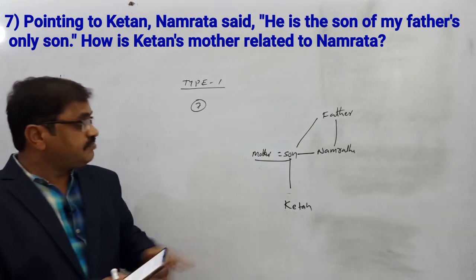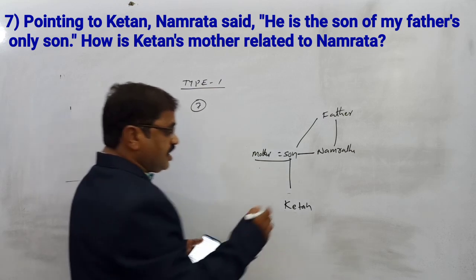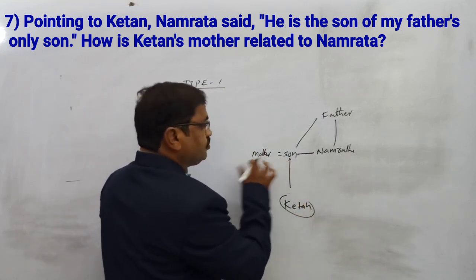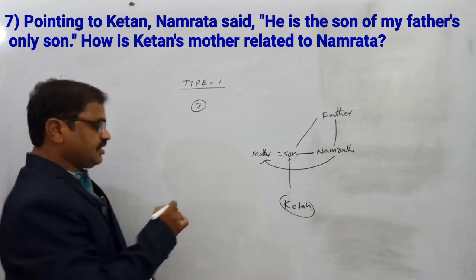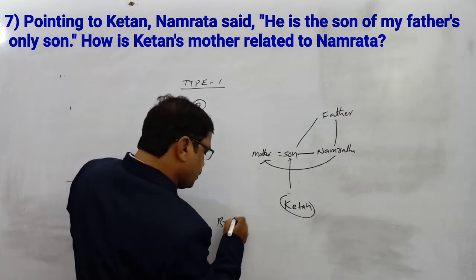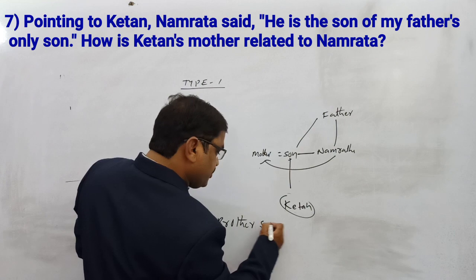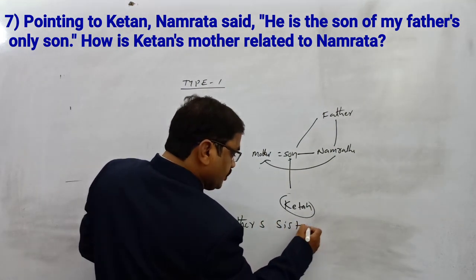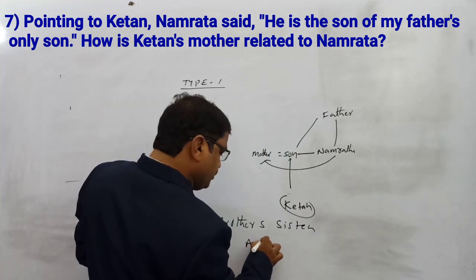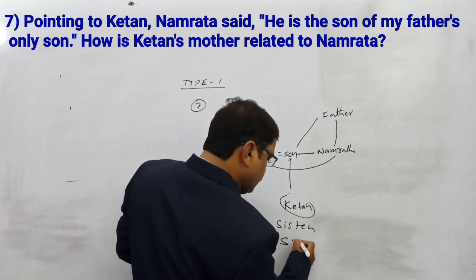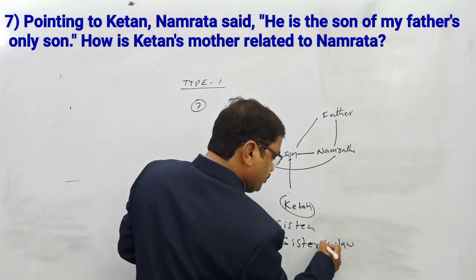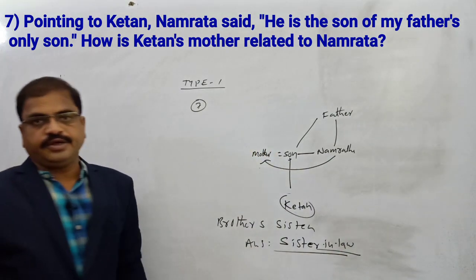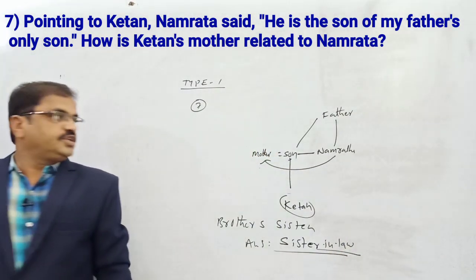How is Ketan's mother related to Namrata? So nothing but here, brother's wife. Brother's wife is what here? Brother's wife. So the answer is sister-in-law. According to the law, she is the sister. Okay? Right. Now come to question number 8.